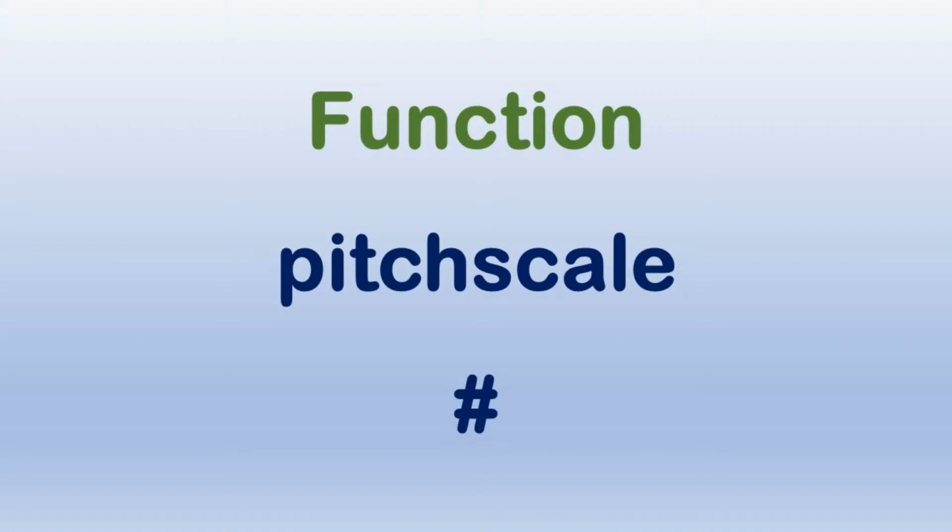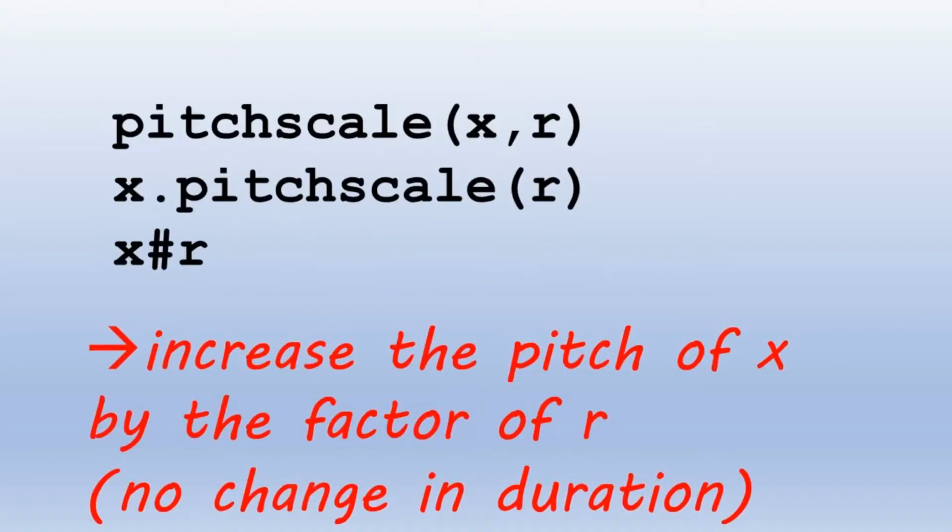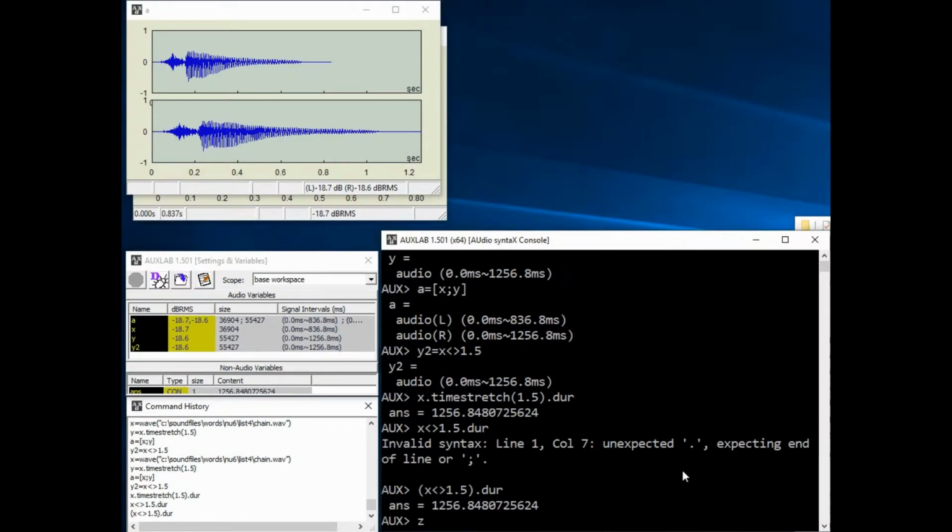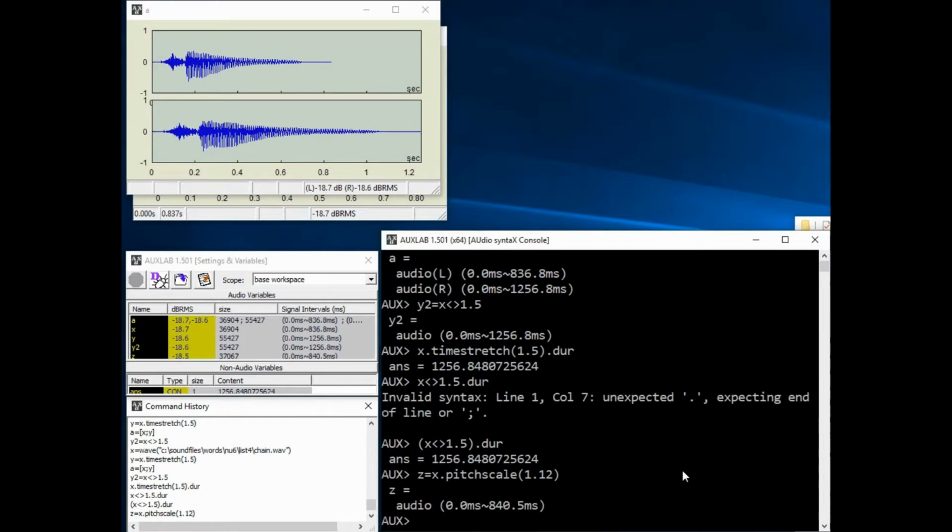What if you want to change the pitch without changing the duration? Use the pitch scale function. For example, I want to increase the pitch by 12%, which is about one whole note above in music. Then z is equal to x.pitchscale 1.12. Notice the duration did not change.